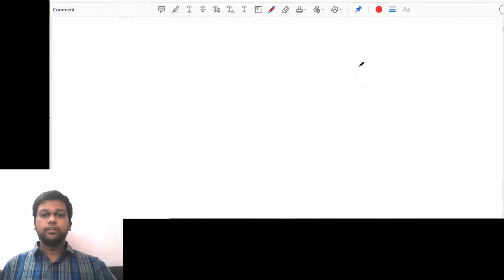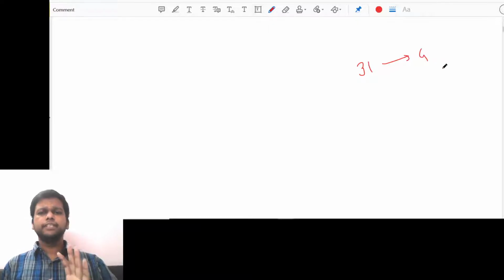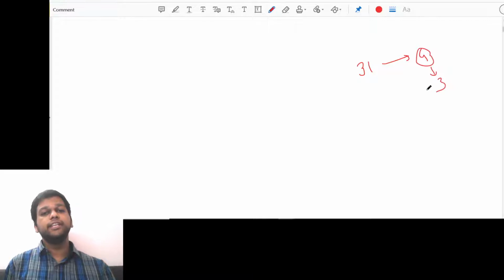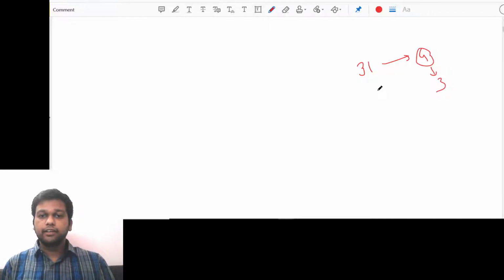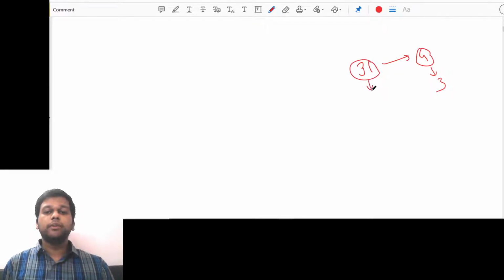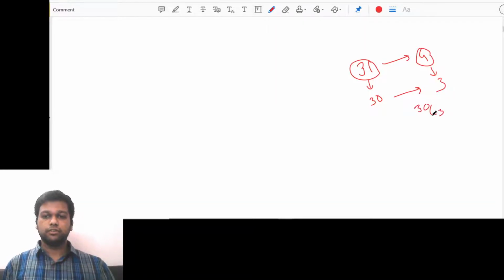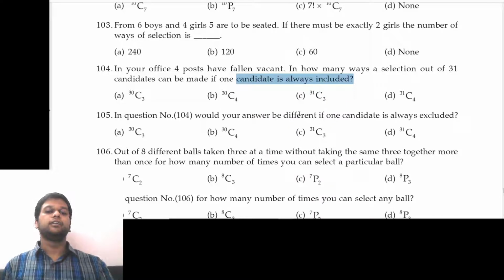See, understand, we have to select 4 from 31, but one of them is always selected. Always selected means what? We don't have to select 4, we have to actually select only 3 because one is already selected, right? And we don't have 31 people, we have only 30 people because out of those one is already selected, right? So 30 people and 3 choices, so 30C3. Option A, 30C3.